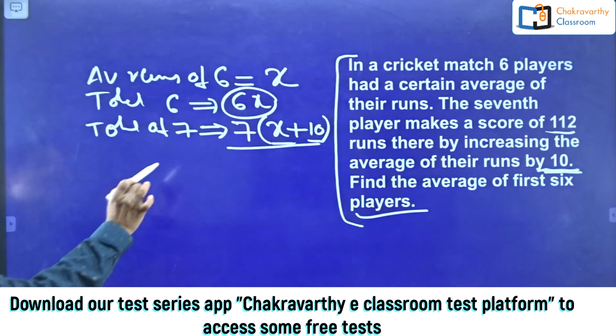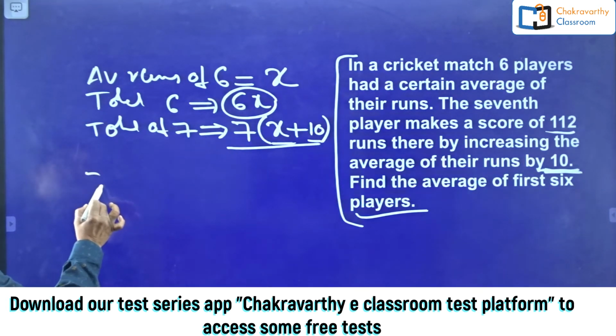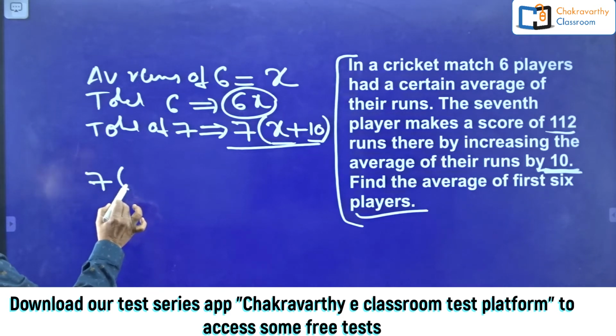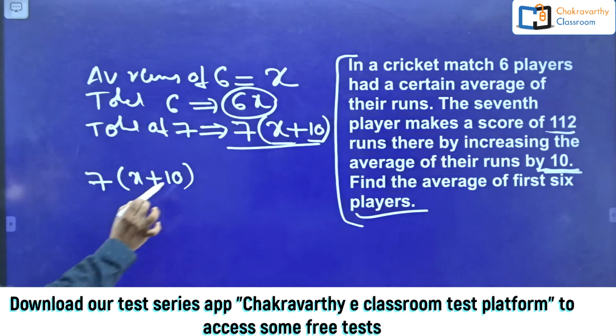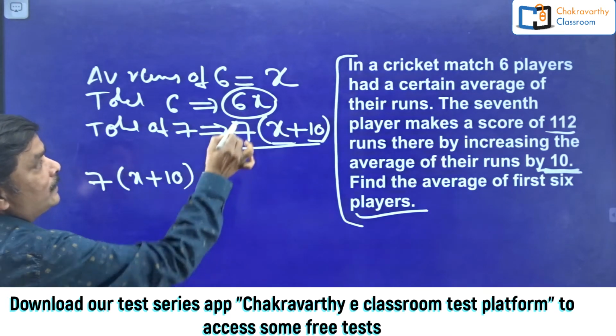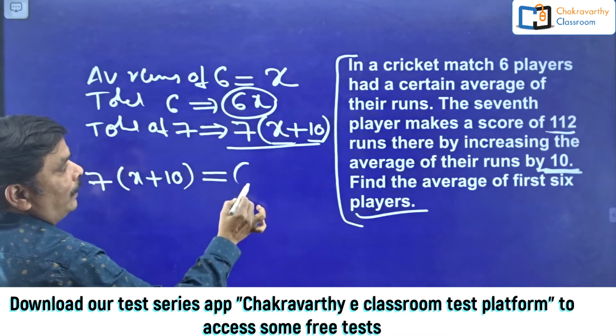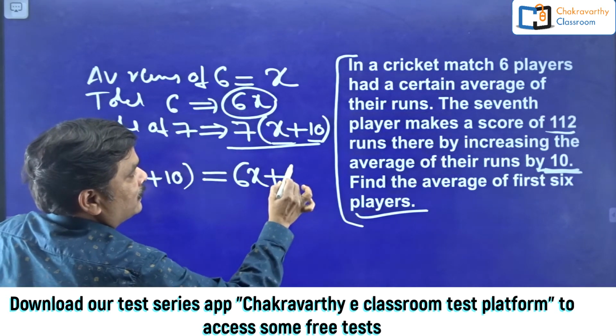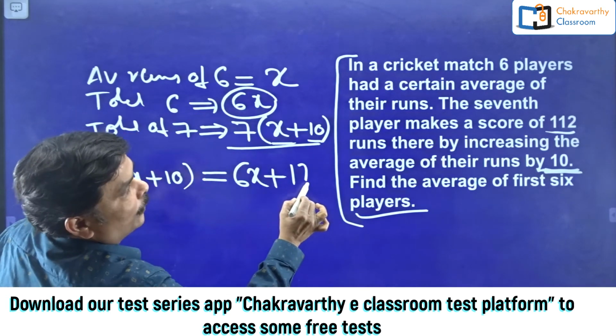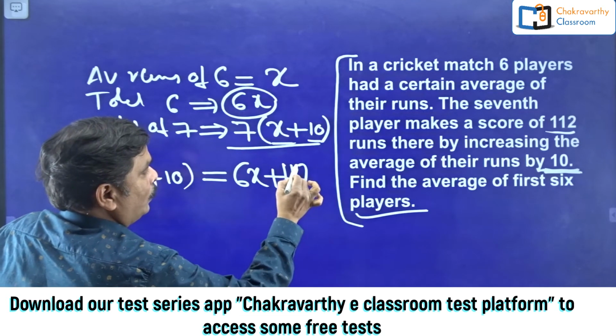How to convert this one as an equation here? Simple one, students. Here the 7 persons total is 7 into (x plus 10). That can be equalized to the 6 persons total, that is 6x, plus the 7th person's runs, 112. Right, 112.